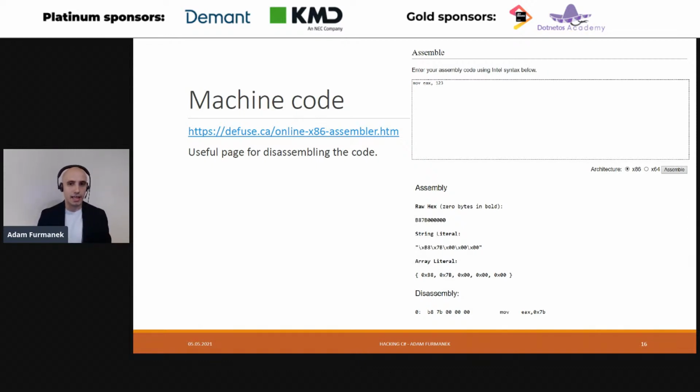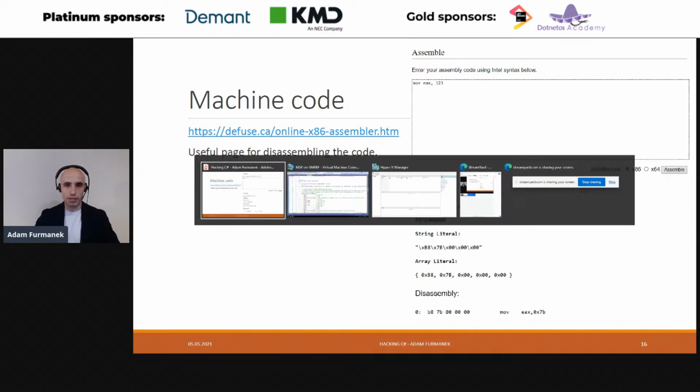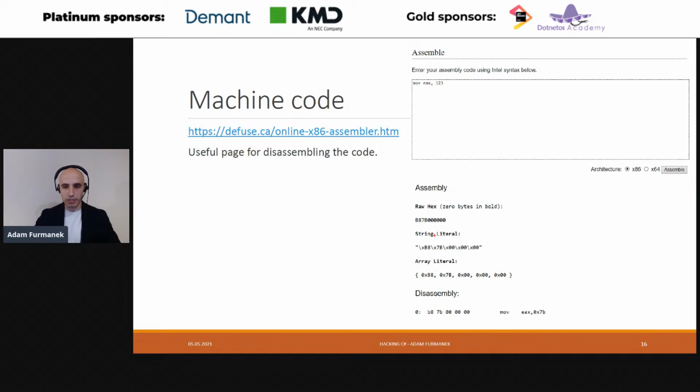Start with assembly language, so you can go to a link or many other pages on the internet, write some assembly code and get the machine code. And you can actually see that the machine code for what we are doing here is written here. So this mov EAX, 123 in actual machine code is represented as this series of bytes. So we would like to put these bytes in the byte array and start executing that.